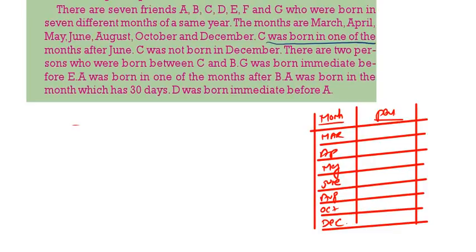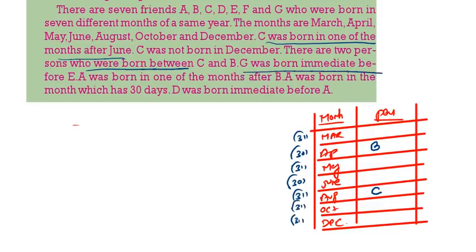C was born after June means you take immediately after June, August. There are 2 persons between C and B. So B is April. Then see the next one. March 31 days, April 30, May 31, June 30, August 31, October 31, December 31.